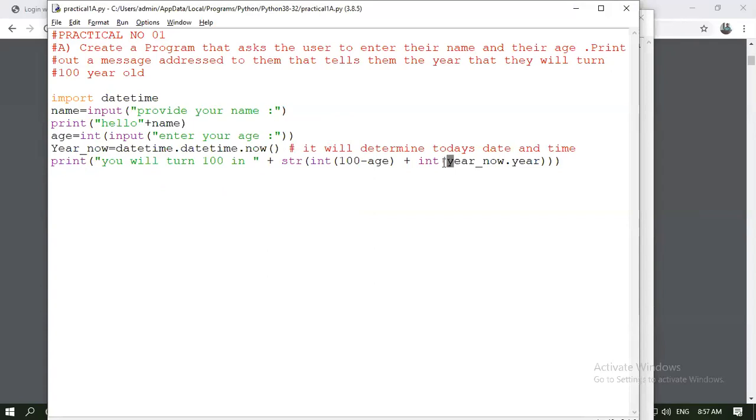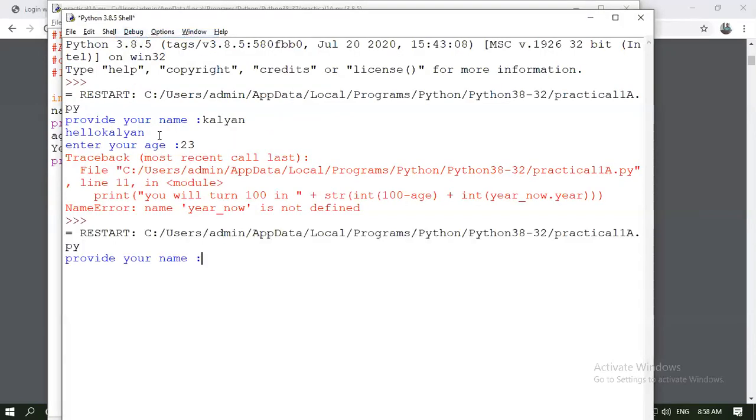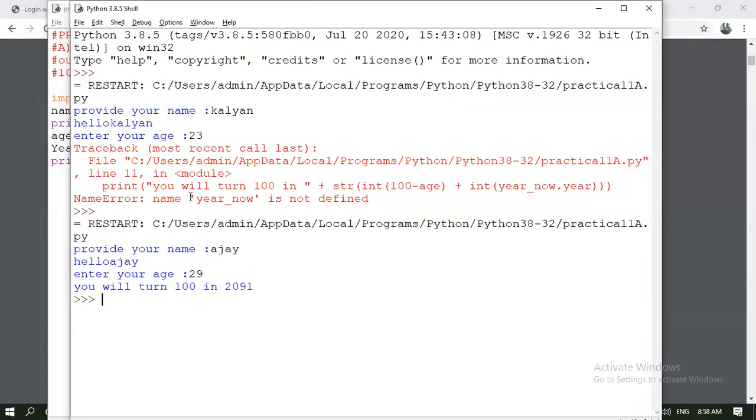Okay, not an issue. So this year has to be in capital. So let's save this program again. Let's check. You can see hello. If you're able to see this output, just raise your hand.